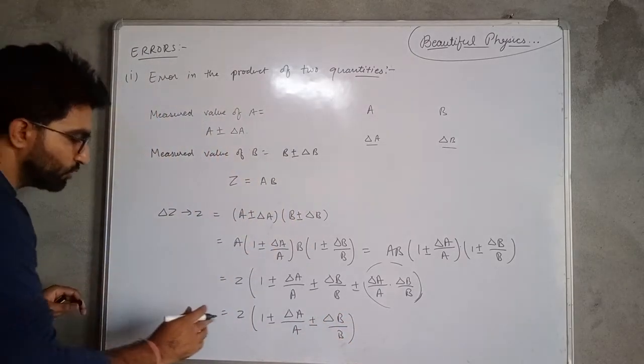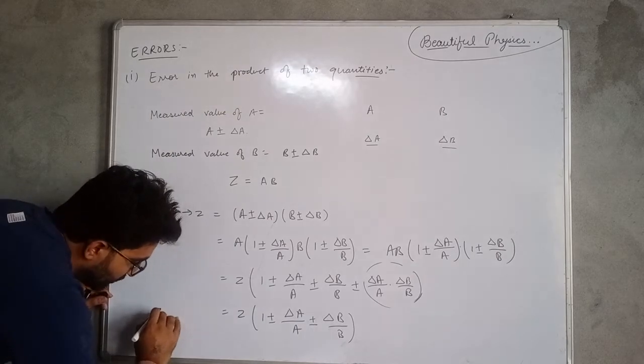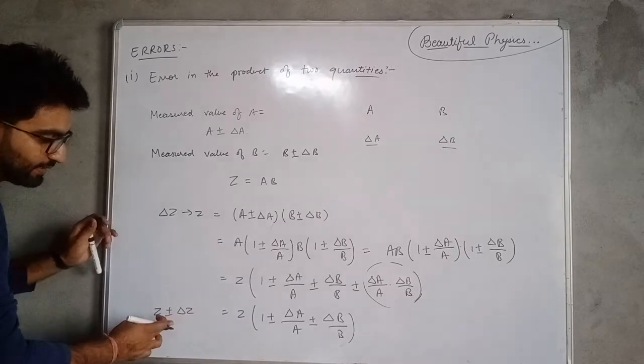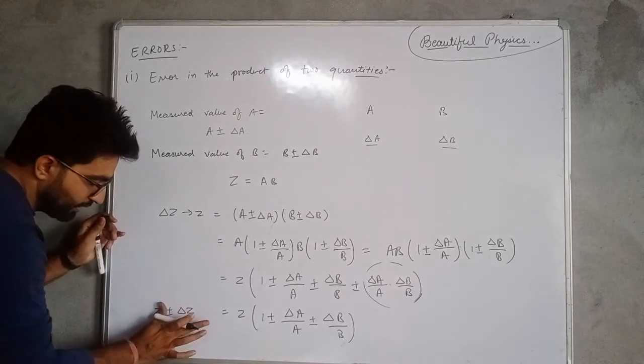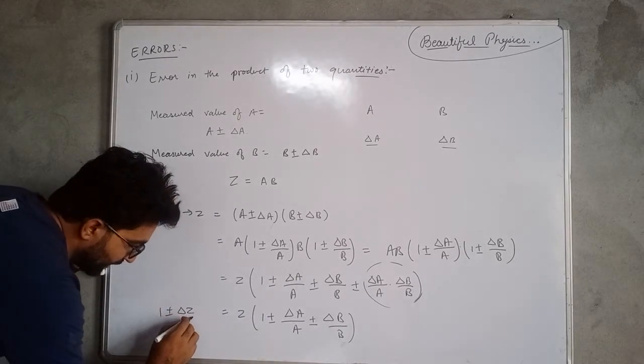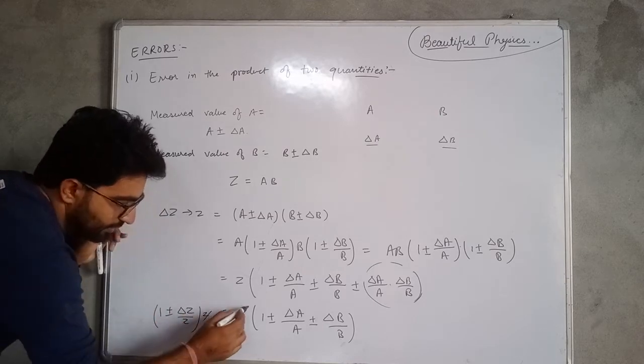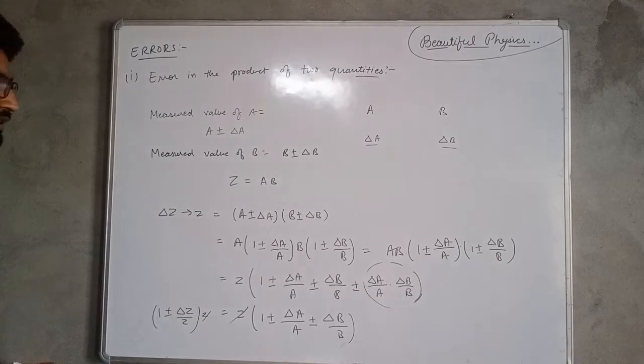And suppose this whole quantity is equal to Z plus minus delta Z, and if we take Z common from there, then we have 1 plus minus delta Z upon Z, and this Z is cancelled out from there.